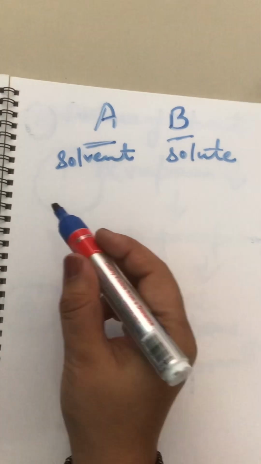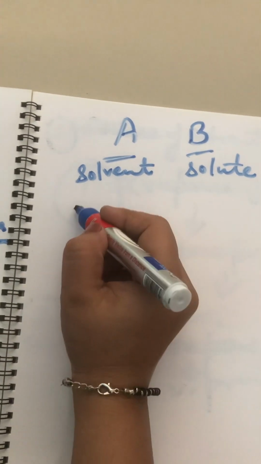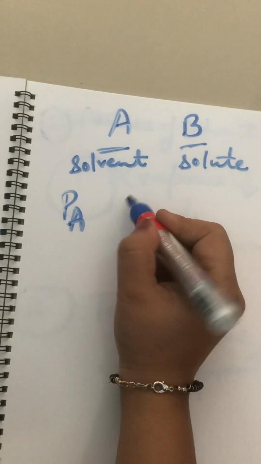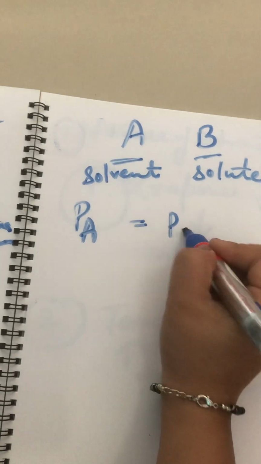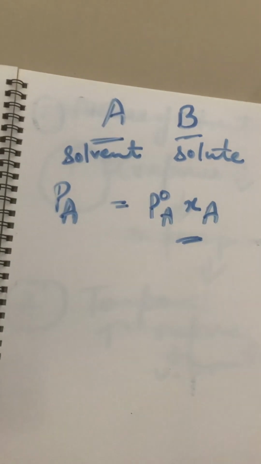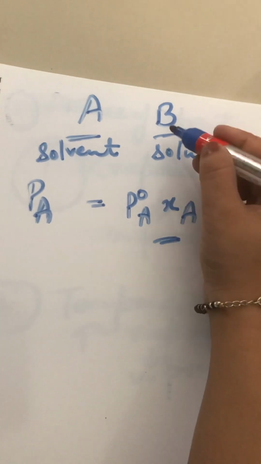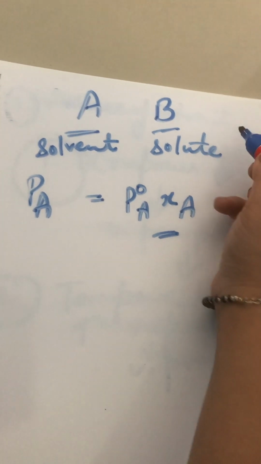Now PA, the partial pressure of A, is equal to PA naught into the mole fraction of A.